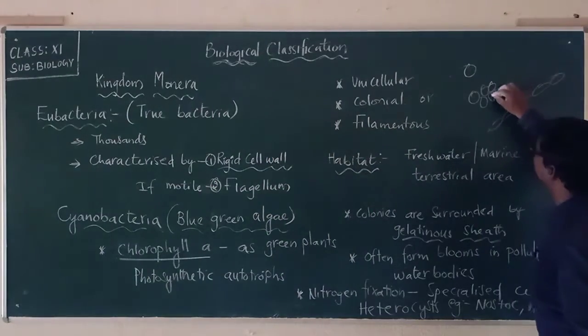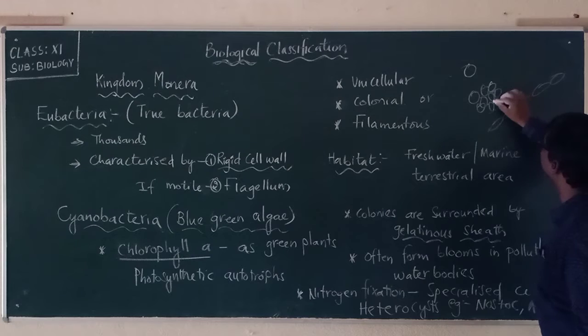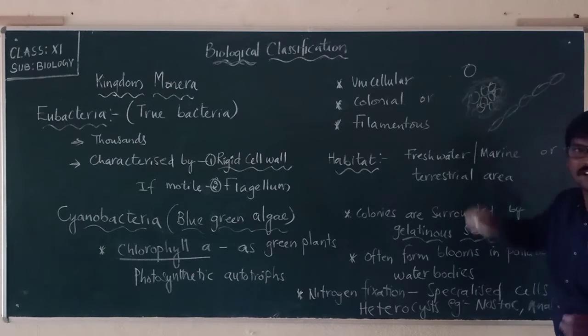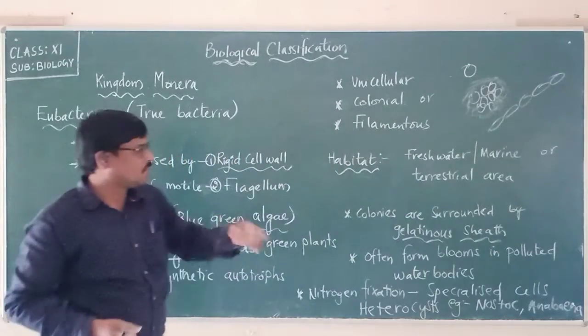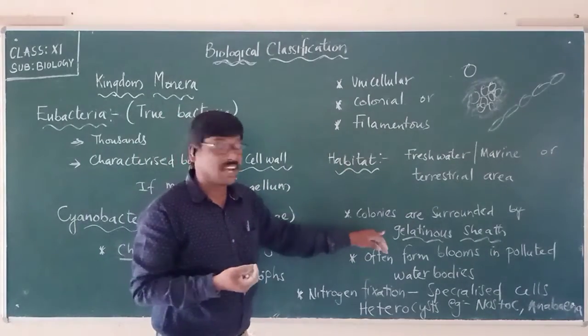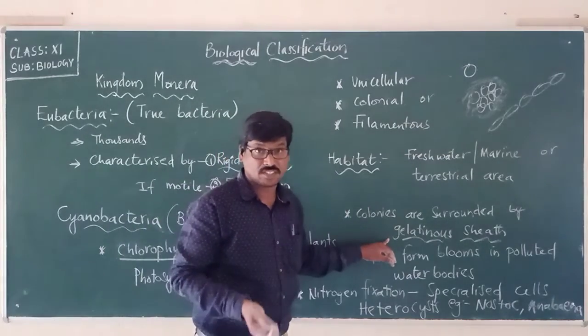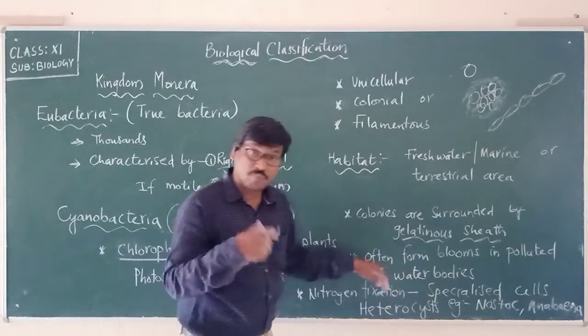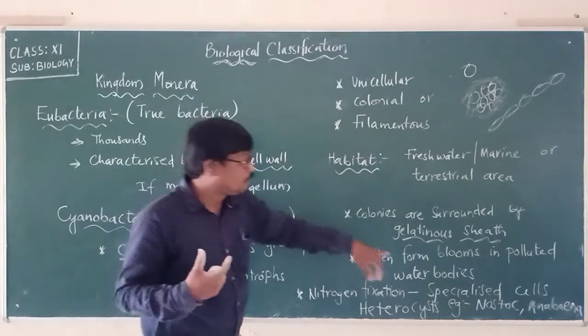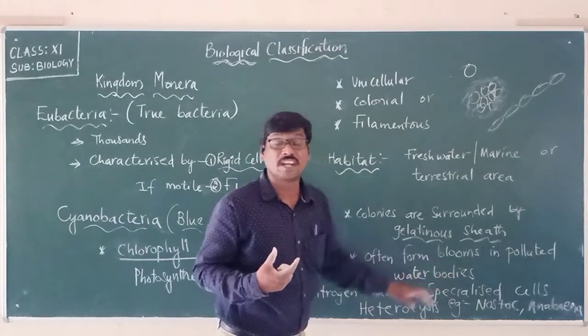Suppose this is a colony, it is surrounded by what? A gelatinous sheath. Gelatinous means a sticky substance surrounding it. So we have to remember, colonies are surrounded by a gelatinous sheath. Often these eubacteria form blooms in polluted water bodies.